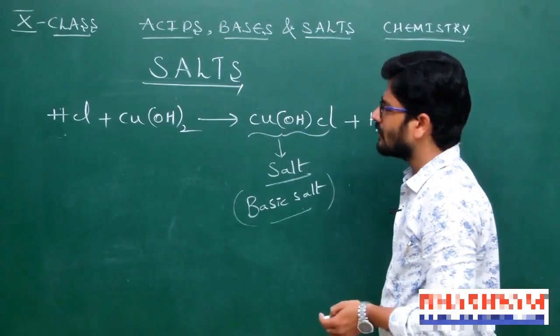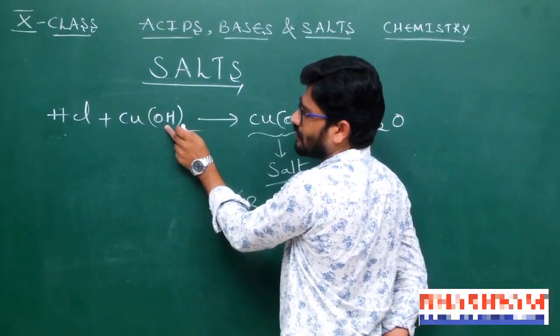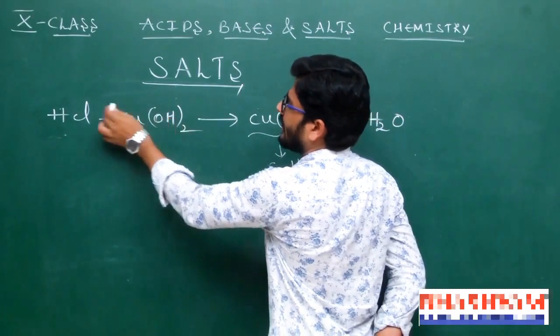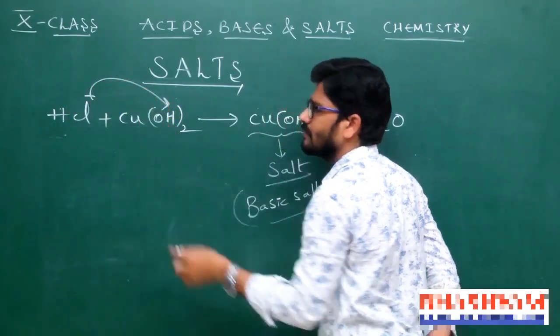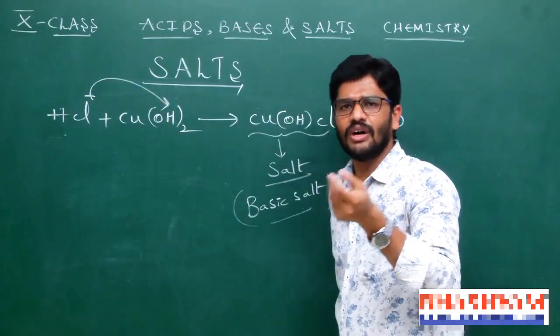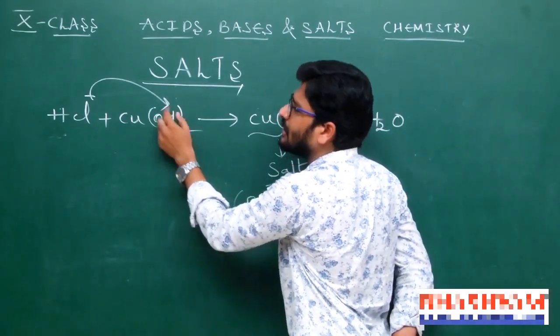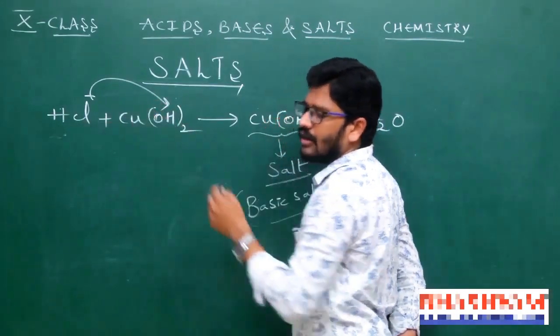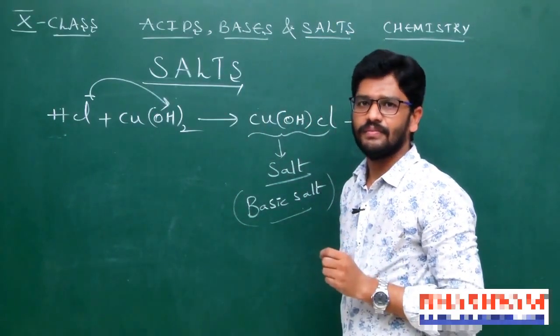Simply, in the formation of salts, the number of OH minus ions can be replaced by Cl minus ions, the anions present in the acid.